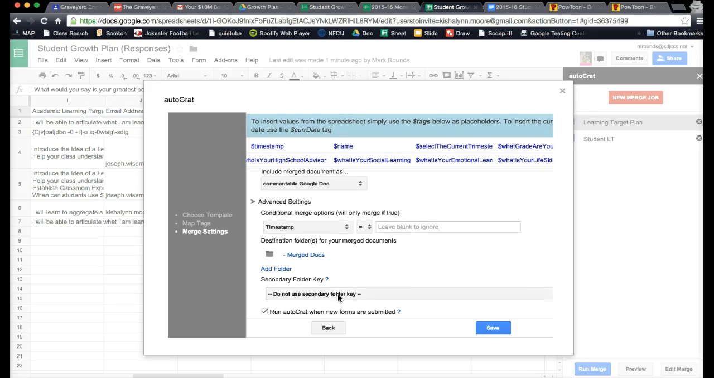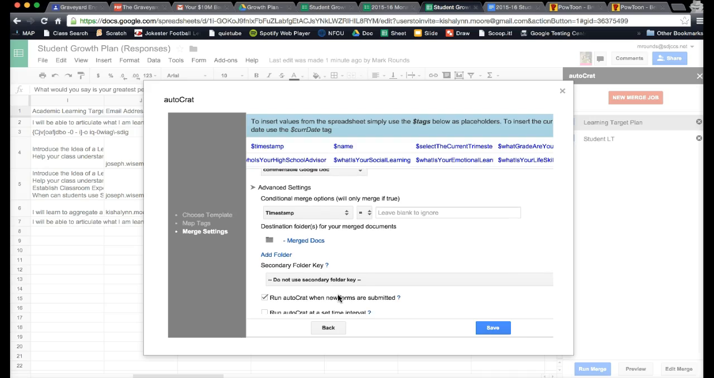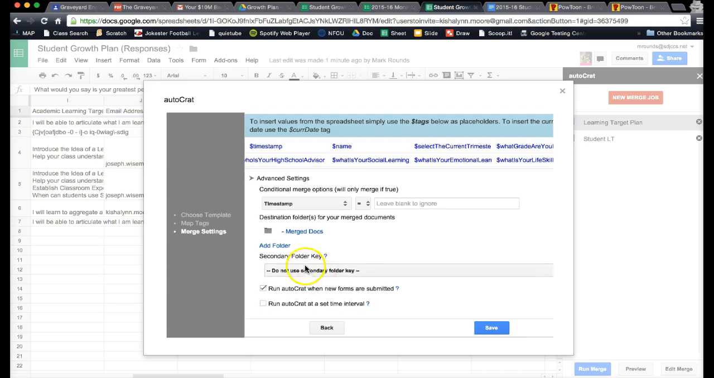And I haven't set up the folder structure yet, but I will make sure that happens. We'll figure that out. And then we just want it to run when new forms are submitted still.